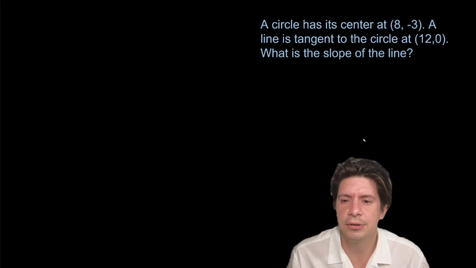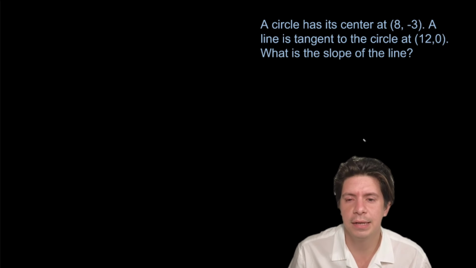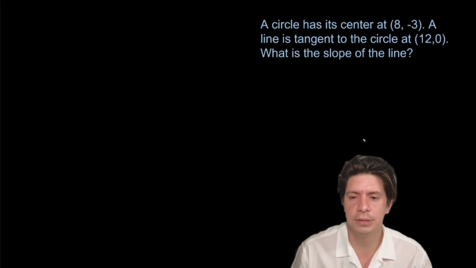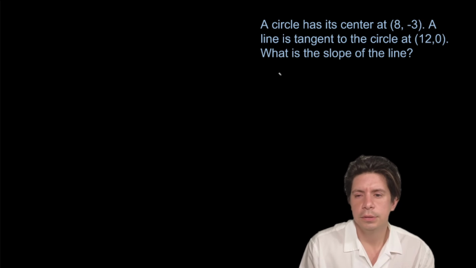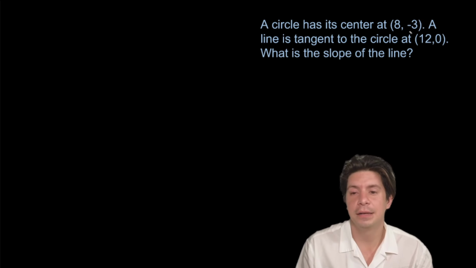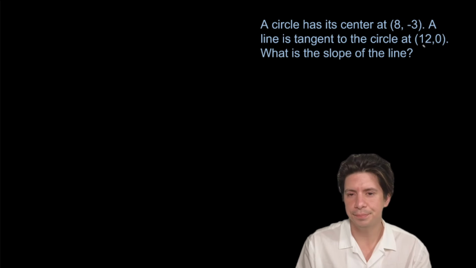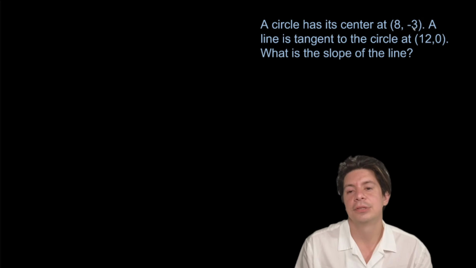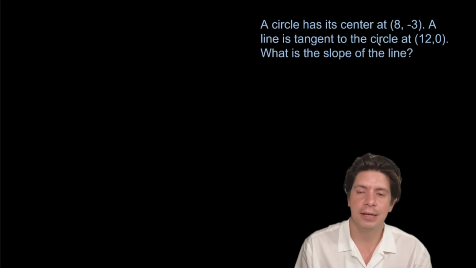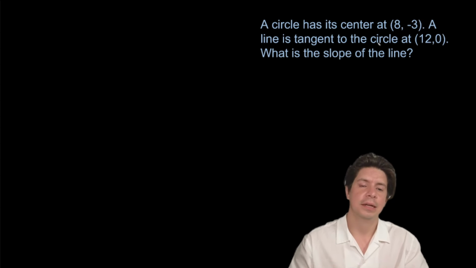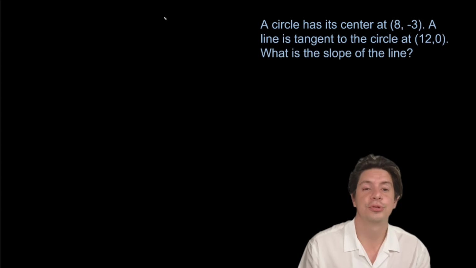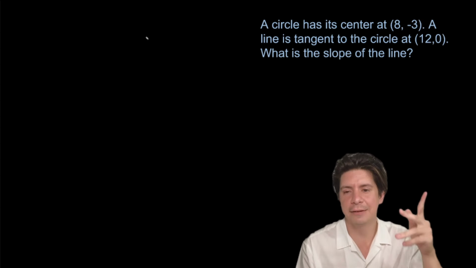A circle has its center at (8, −3). A line is tangent to the circle at (12, 0). What is the slope of the line? So we have to find not the distance between these, but the slope made by these two. And then the slope of the tangent line is perpendicular because when you have tangent lines to circles, they have perpendicular slopes, so it'll be the negative reciprocal.